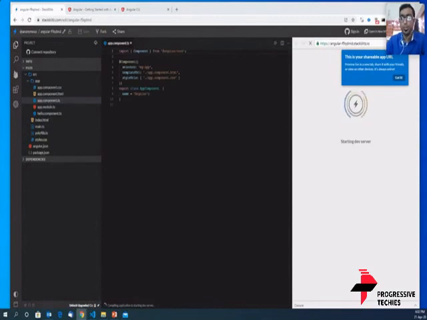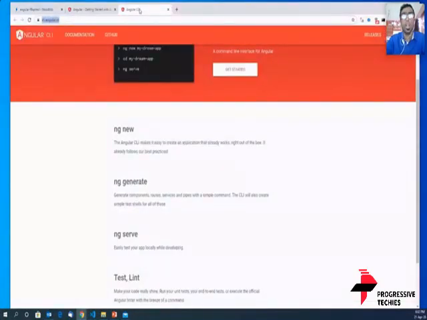Now, just to recap what we had discussed yesterday, Angular is a JavaScript framework, and the Angular team has given us a CLI, which is a command line interface. Using the command line interface, you can create your project and the files in it. If you need to start off with a project, your first step would be to create a lot of files, and those files are automatically created by the Angular CLI. You don't have to remember the names of the files or the code that has to go into each of those files.